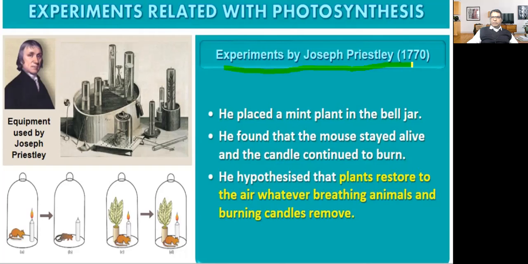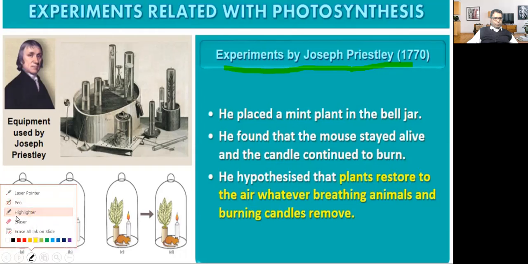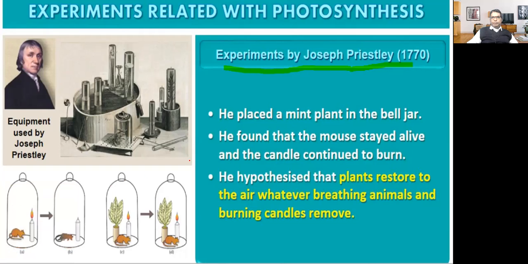This is the experiment done by Joseph Priestley in the year 1770. He placed a mint plant in the bell jar. This is a mint plant. He kept this mint plant in a bell jar.